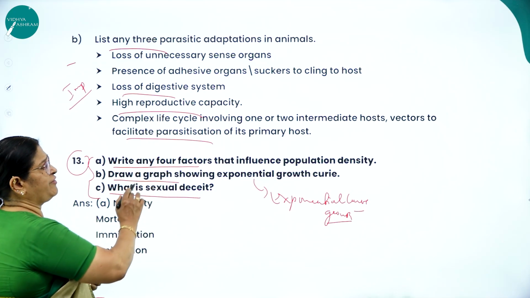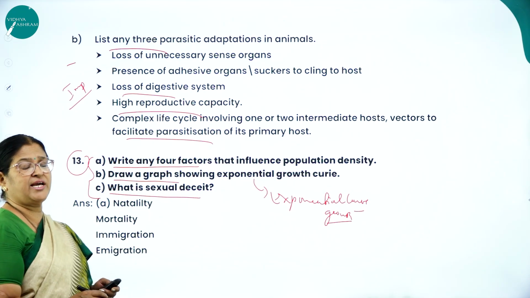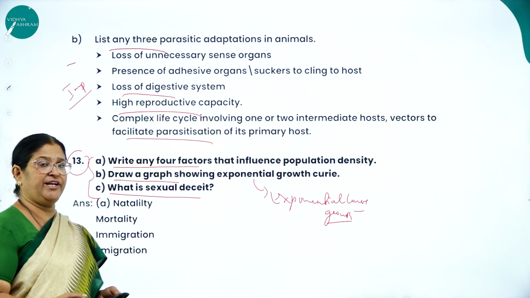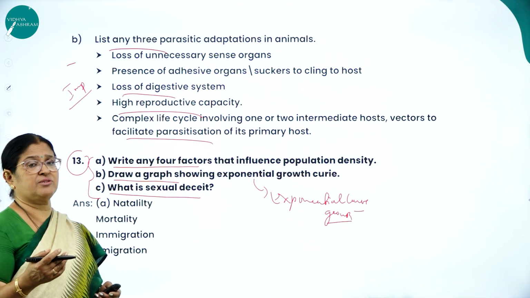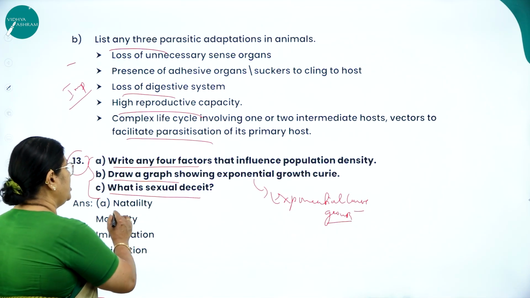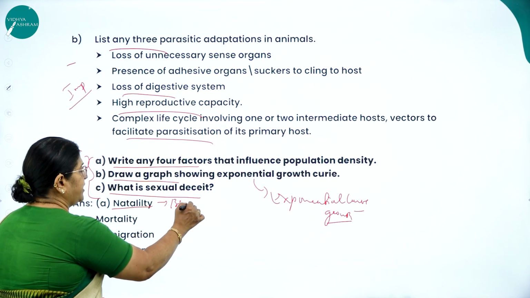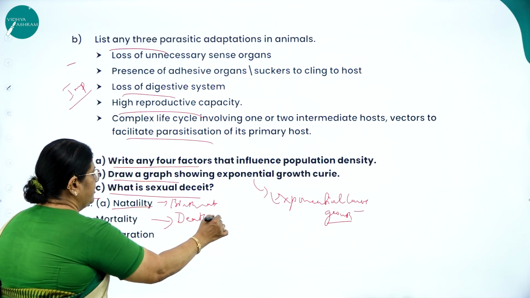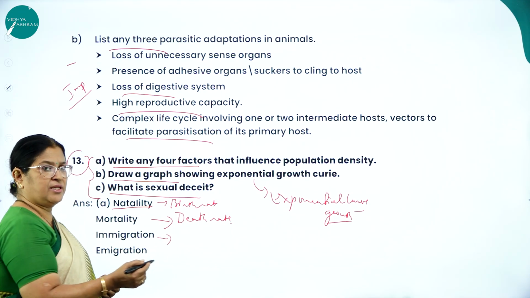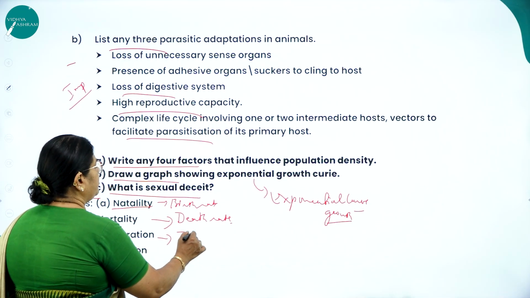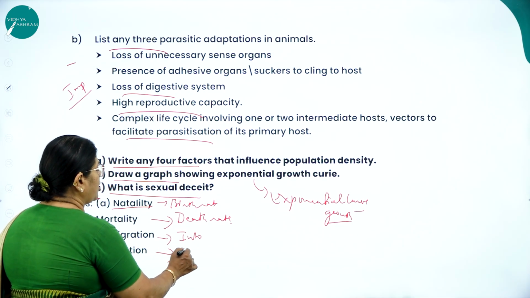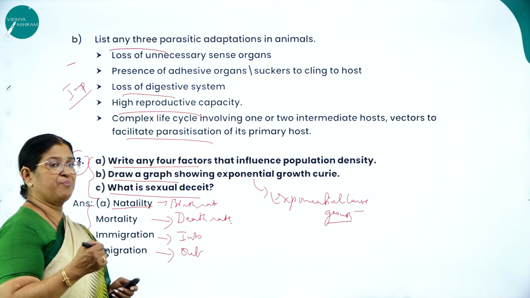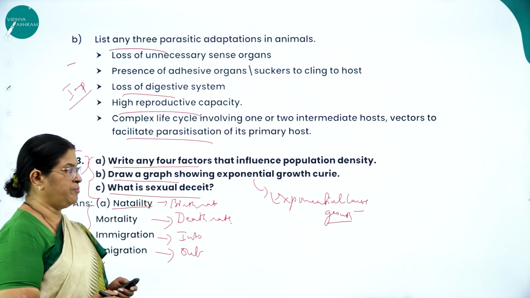So, write any four factors that influence population density. As I said, population size or population density is not stable, it is fluctuating. And what are the four basic processes which fluctuate the population density? One is natality, that is the birth rate. The other one is mortality, that is the death rate. Immigration, that is the individuals who move into the population. And emigration, those who move out of the population. So these four are the very important basic processes that influence the population density.